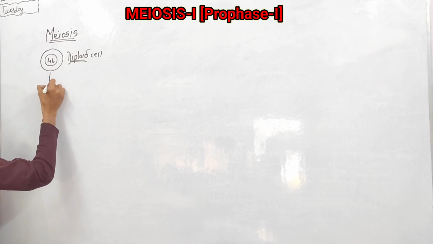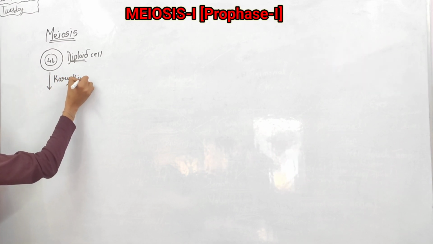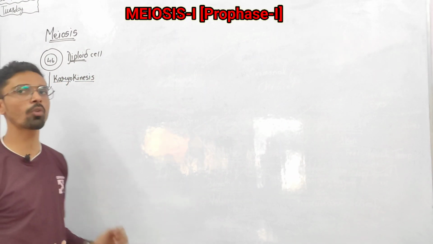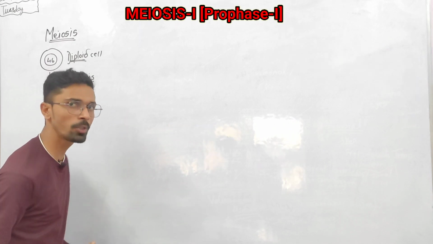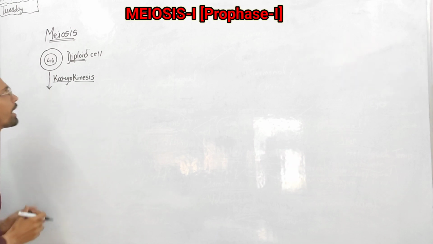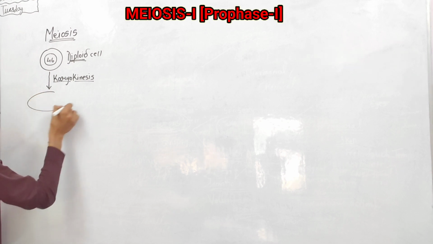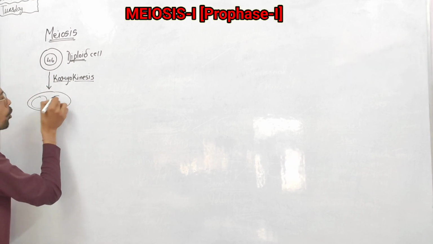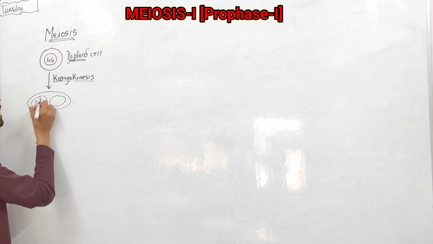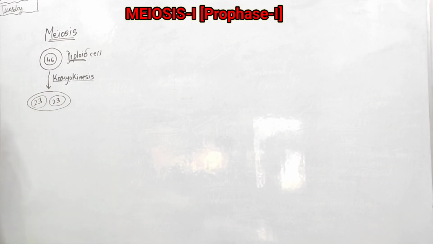This one will undergo karyokinesis. Karyo means nucleus, kinesis means division. So nucleus division is called karyokinesis. In this part, the diploid cell will divide its nucleus into two, and each nucleus has half the number of chromosomes. This nucleus has 23 chromosomes.